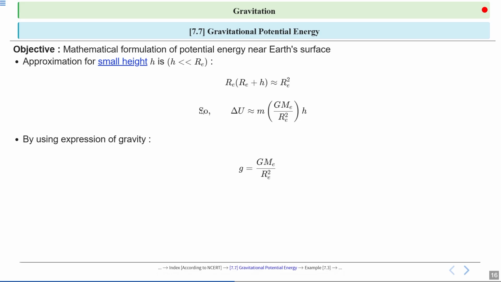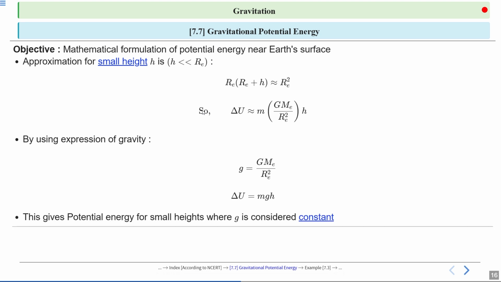To further simplify, we use the expression for gravity, small g, which is GM_E divided by R_E squared. So by substituting g into our earlier expression, we arrive at the familiar formula delta U is equal to mgh. This formula gives us the potential energy for small heights where gravity g is considered constant.